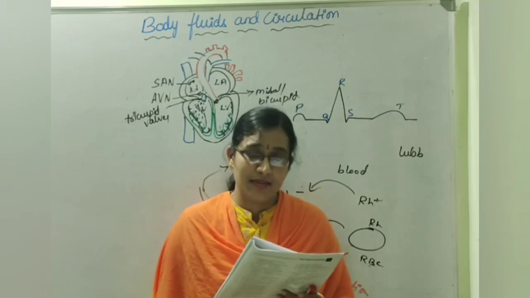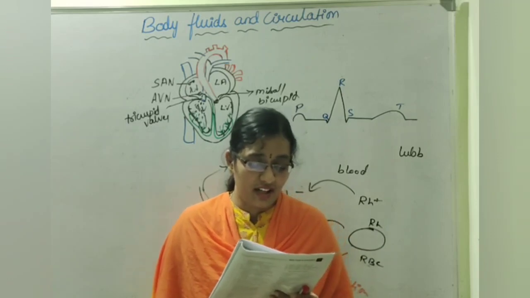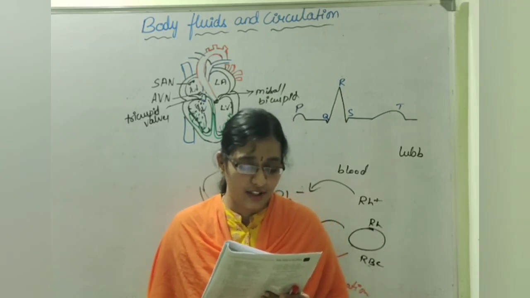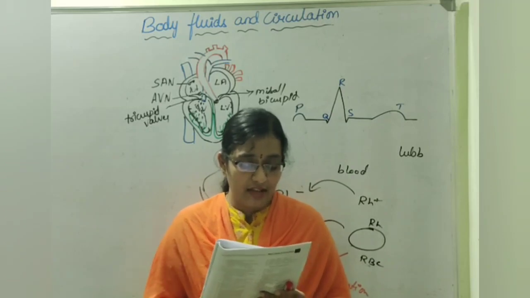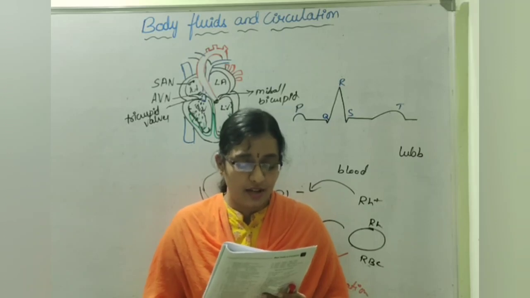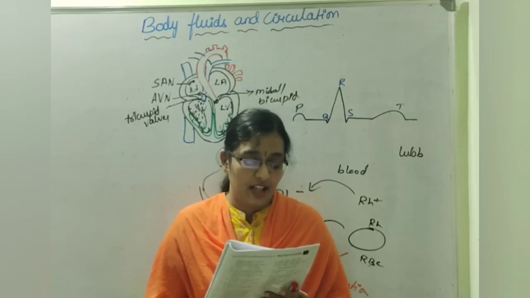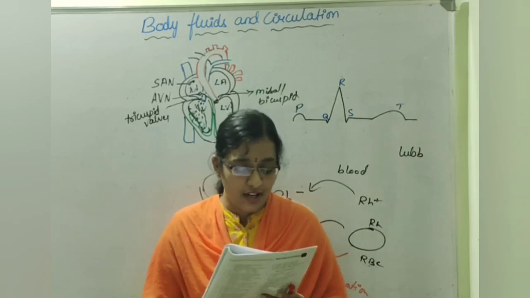Next, a correct systemic circulation pathway is. So which is the systemic circulation here? I'll read out the options. Option 1, right ventricle to pulmonary aorta to tissue to pulmonary vein to left auricle. Second one, right auricle to left ventricle to aorta to tissues to veins. Third one, left auricle to left ventricle to pulmonary aorta to tissues to right auricles.